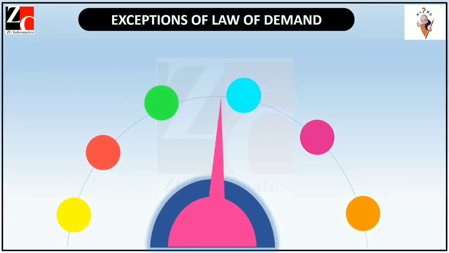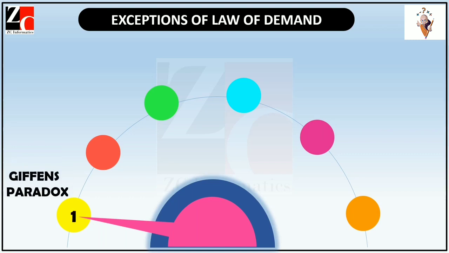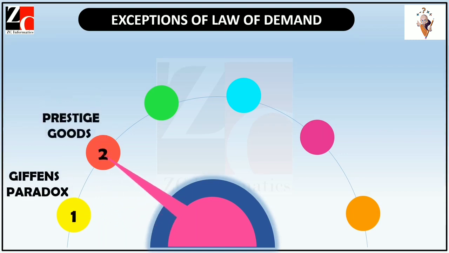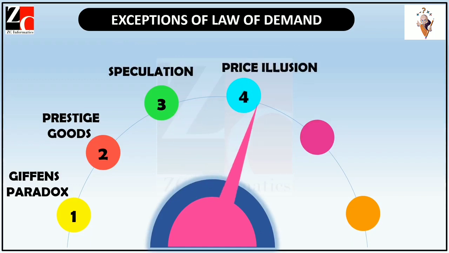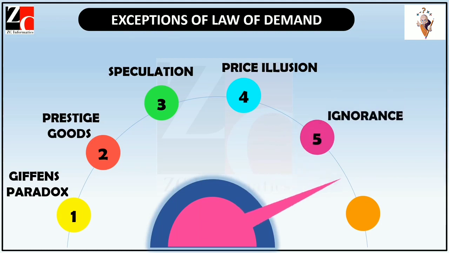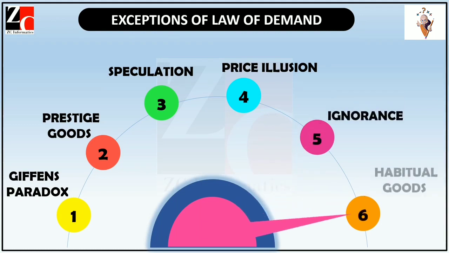Exceptions of law of demand. Point number 1. Giffen's paradox. Point number 2. Prestige goods. Point number 3. Speculation. Point number 4. Price illusion. Point number 5. Ignorance. Point number 6. Habitual goods.